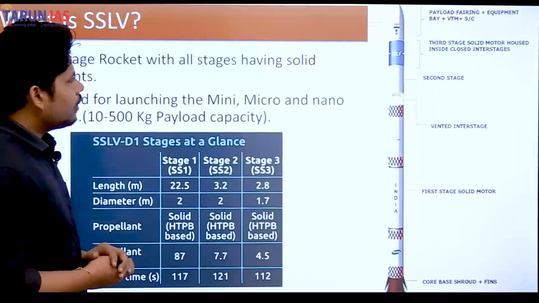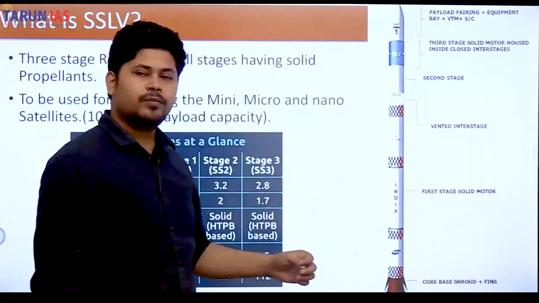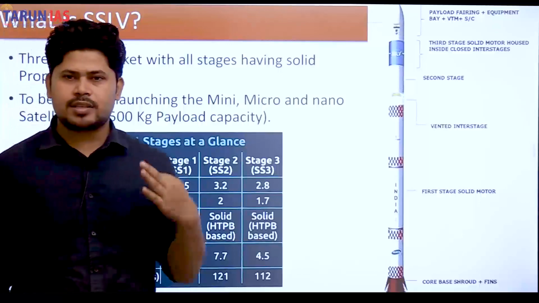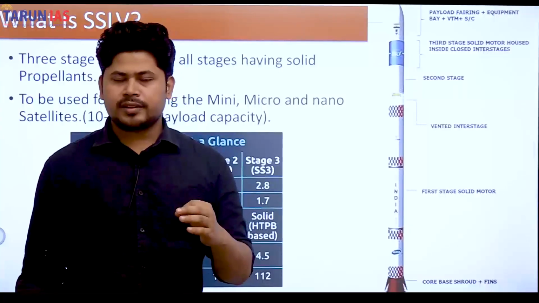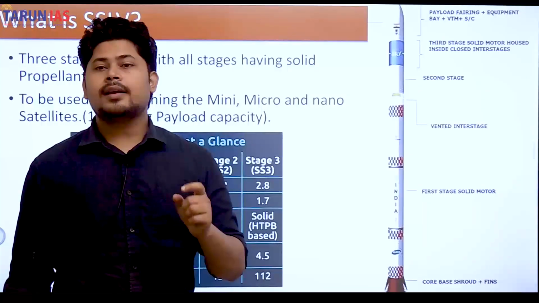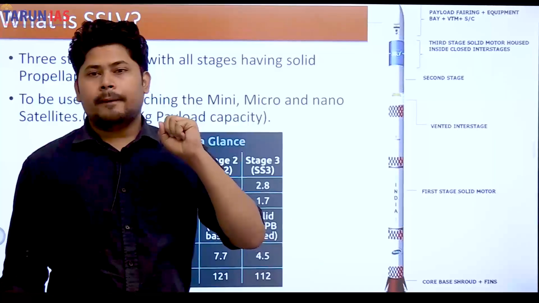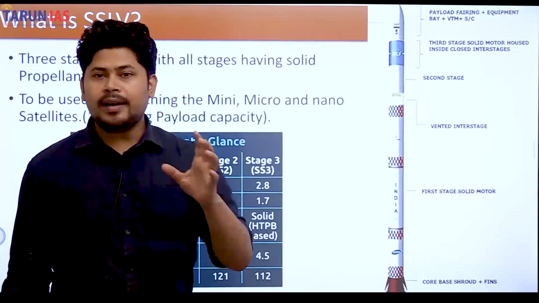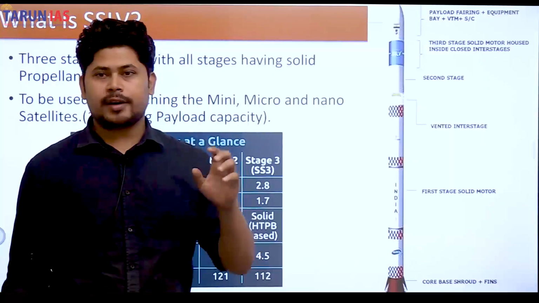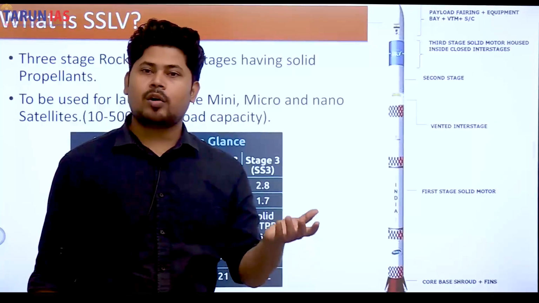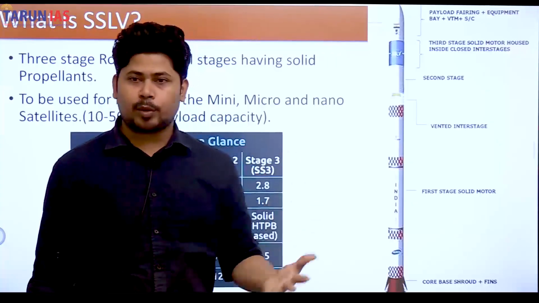Okay. Now whenever you are reading all these PSLV, GSLV, SSLV, the first important thing that you have to look at is how many stages the rocket has. Secondly, what is the propellant that is being used for the rocket? Is it a solid propellant, or is it a liquid propellant? What kind of propellant is used?